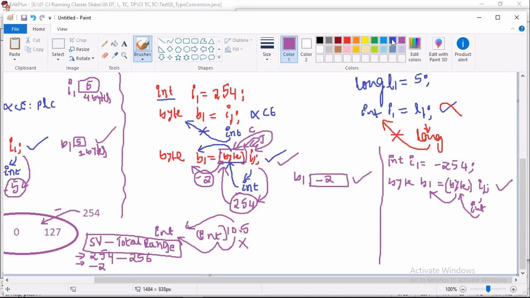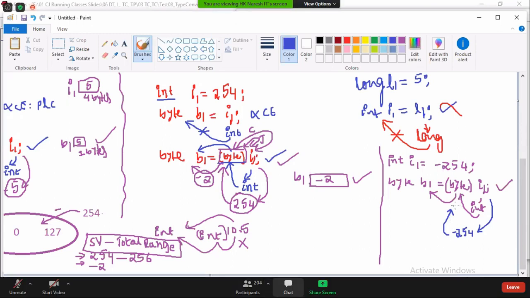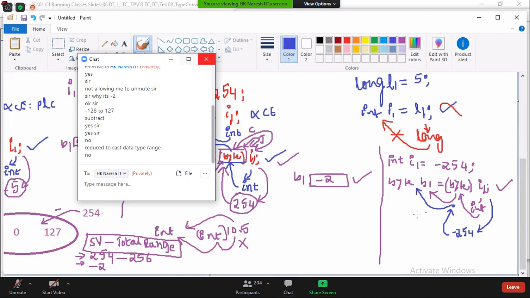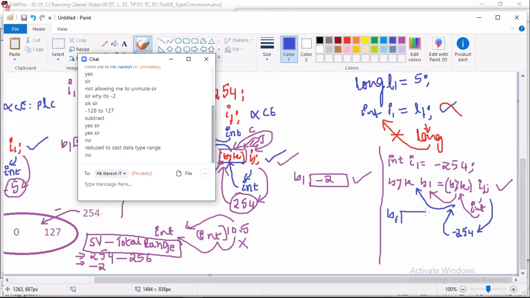Then next JVM comes into the picture. What will JVM do? JVM will take the value available in the variable, that is minus 254, and verify whether this value is in the range of byte. Is this value in the range of byte? No. Will it throw an error? No. It brings the value to the byte range and stores it. Tell me now, what is the value of the B1 variable?